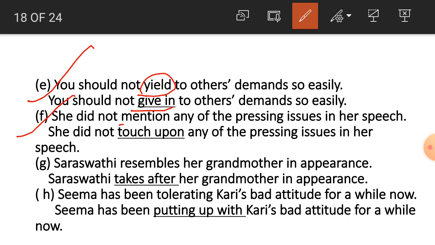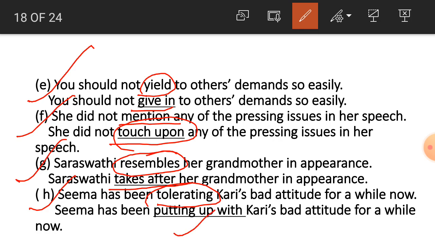So what can we use for mention? Touch upon. Now number G, Saraswati resembles her grandmother in appearance. So what can we use for resembles? Takes after. Now number H, Shima has been tolerating Kerry's bad attitude for a while now. So students, for tolerating which word can we use?